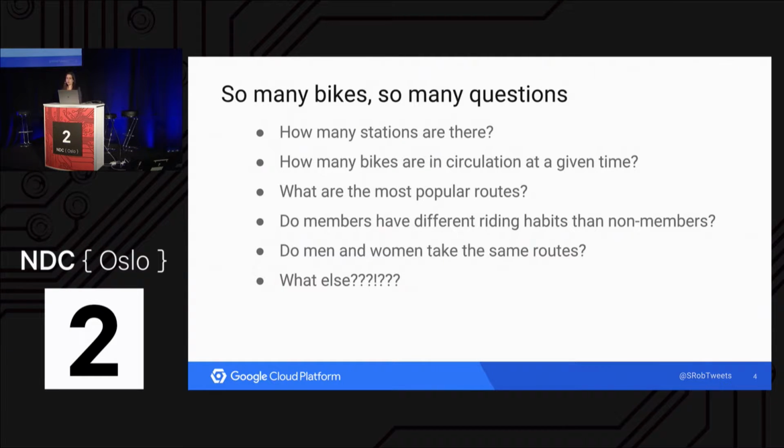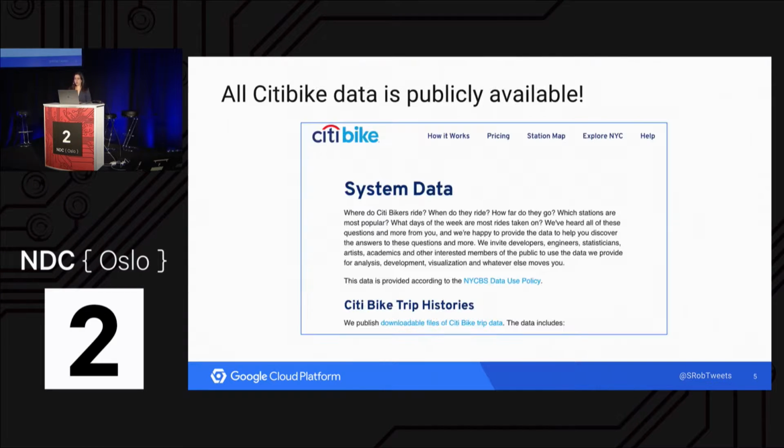So tons of questions came to mind, but without any data, these are pretty tough to answer, right? It might be like a tough interview question. How many bikes are in circulation in New York at a given time? We could come up with a pretty rough estimate, but there's no way to know if we'd be exactly right.